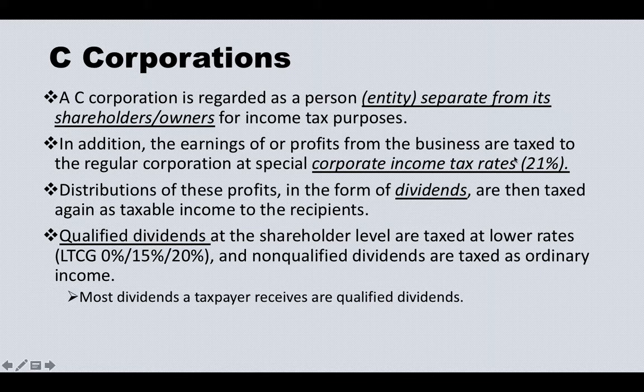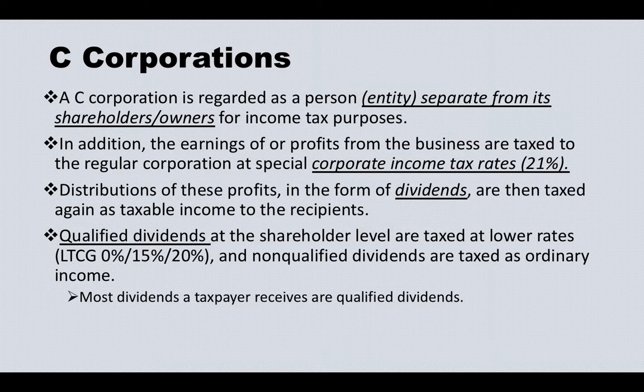We say C corporation is double taxation. What does that mean? Let's say you buy Apple stock. Apple, as a company, has income, revenue, and expenses. Revenue minus all the expenses gives the net earnings.